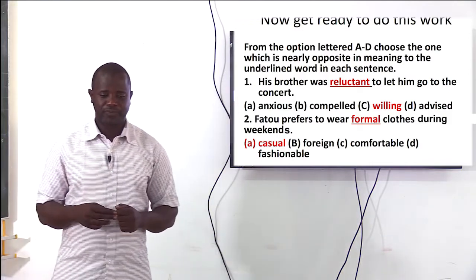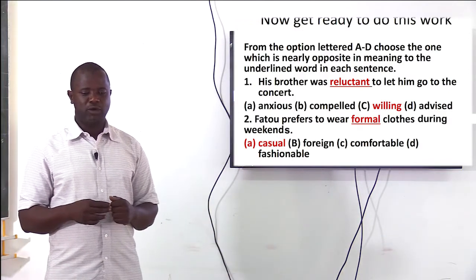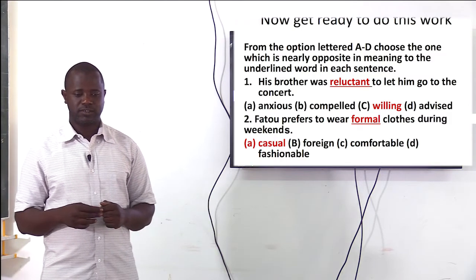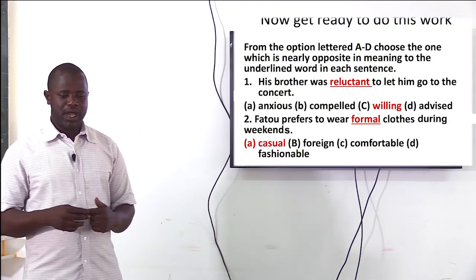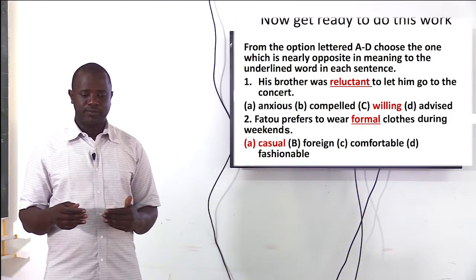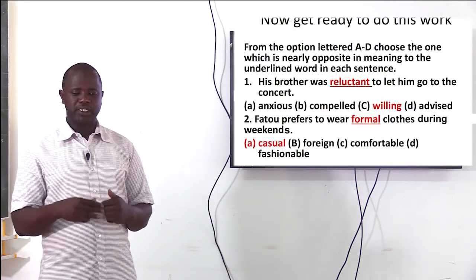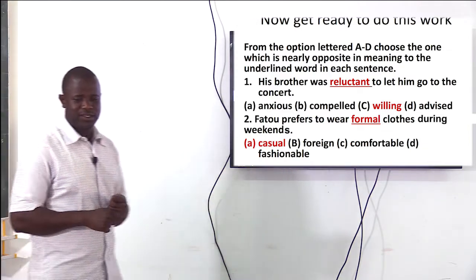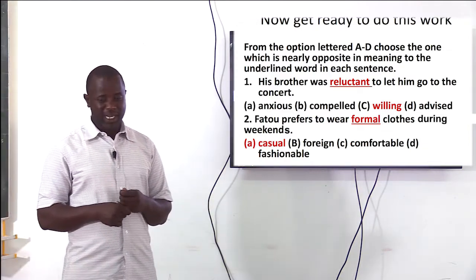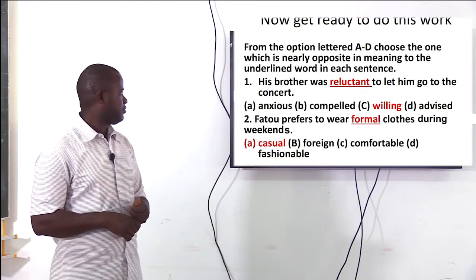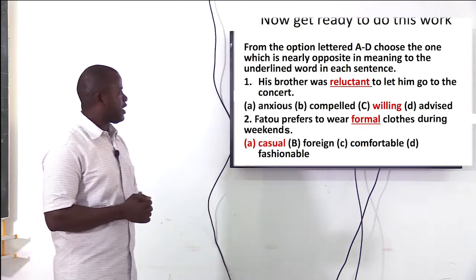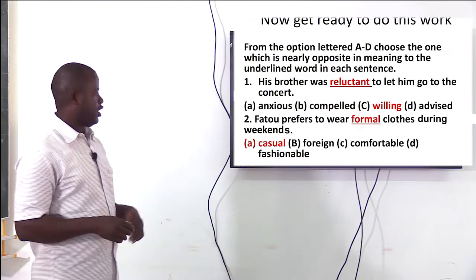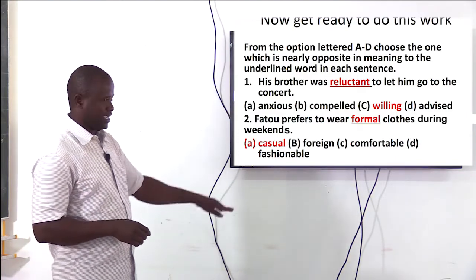Number 1, his brother was reluctant to let him go to the concert. Now, which of these options has an opposite meaning to the underlined word, which is reluctant? Okay? Which word? Willing. You can see his brother was reluctant to let him go to the concert. The opposite meaning here is the word willing.